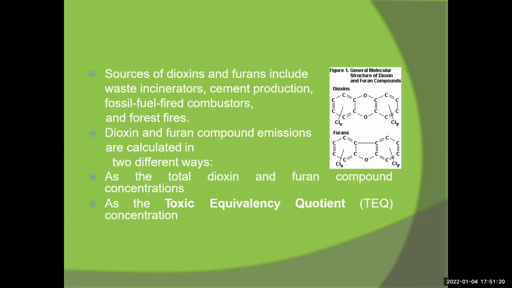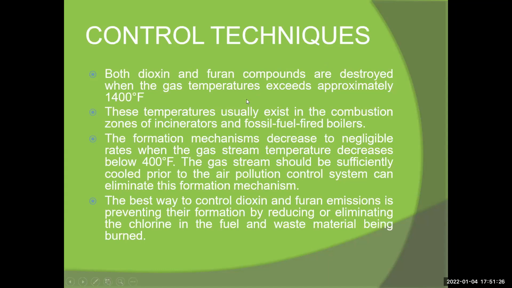Now the control techniques. Both dioxin and furan compounds are destroyed when the gas temperature exceeds approximately 1400 degrees Fahrenheit. This temperature usually exists in the combustion zone of the incinerator and fossil fuel fired boiler. This type of boiler is used to run the turbine.